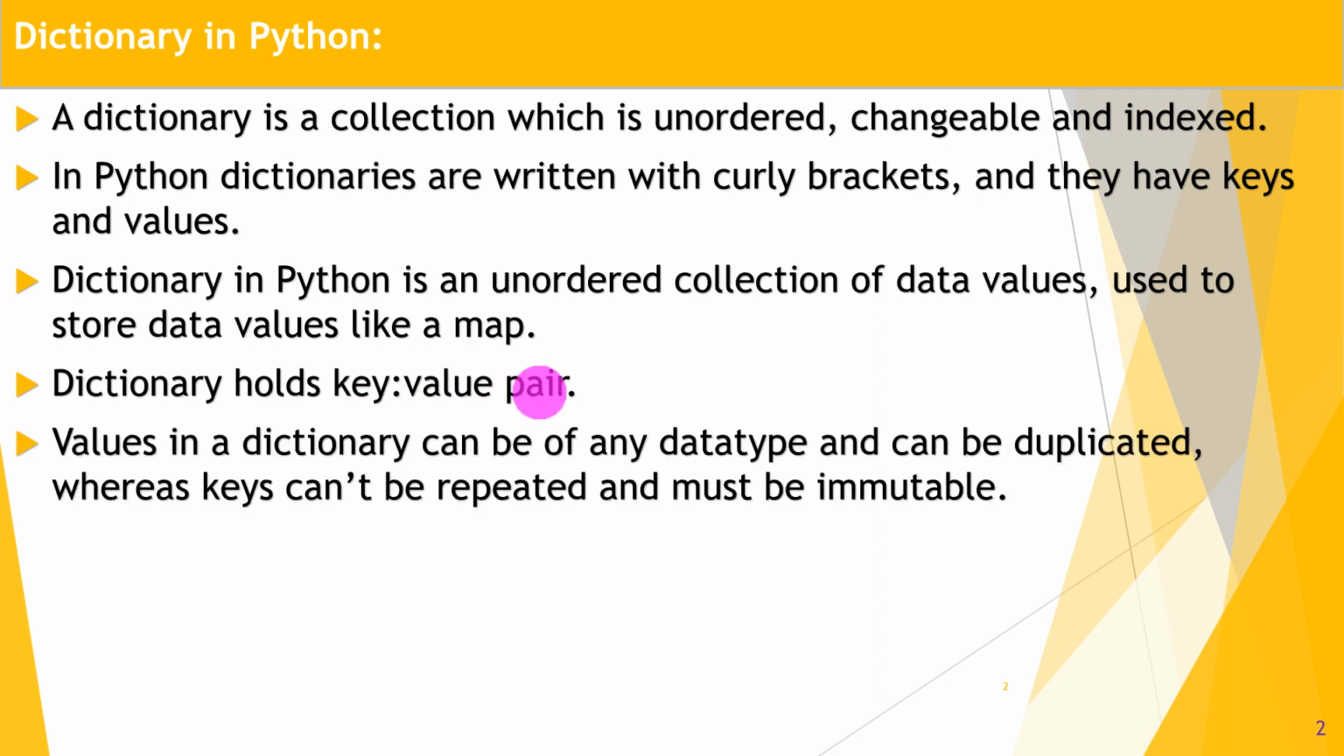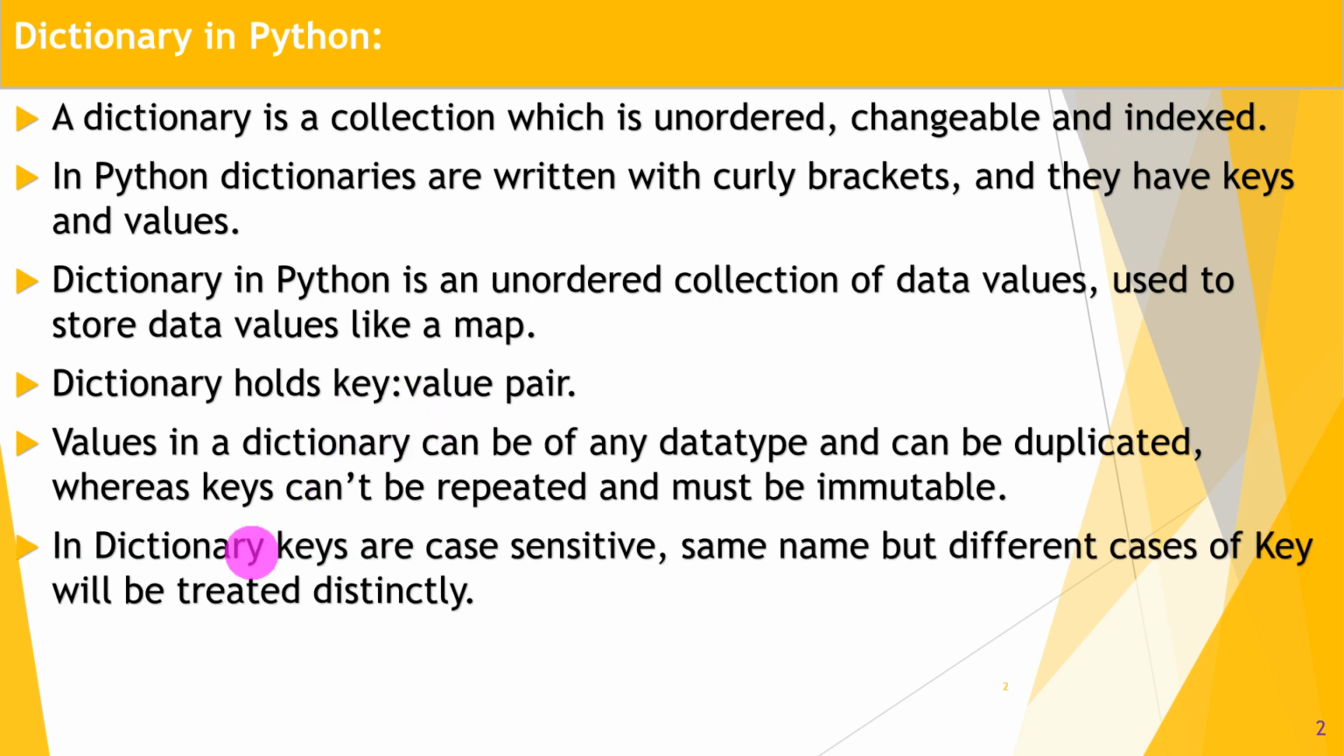Great. Values in the dictionary can be of any data type and can be duplicated, whereas keys can't be repeated and must be immutable. I hope you understand that values in a dictionary can be of any data type and can be duplicated. But keys are not duplicated, keys are not repeated and keys must be immutable. We cannot change the keys. Okay, so I hope you understand the difference between key and value pair.